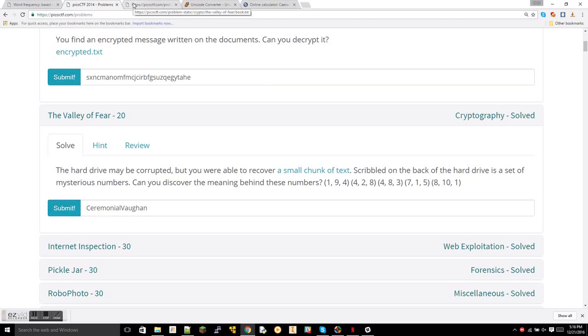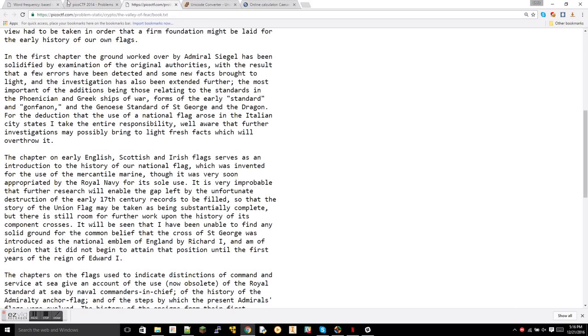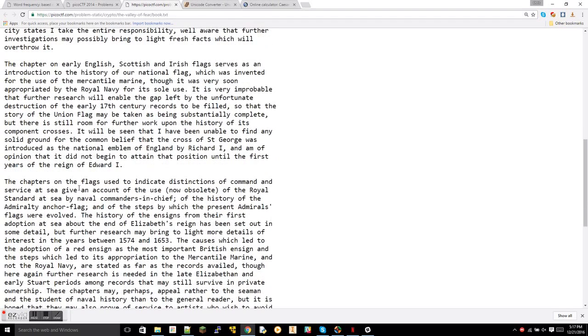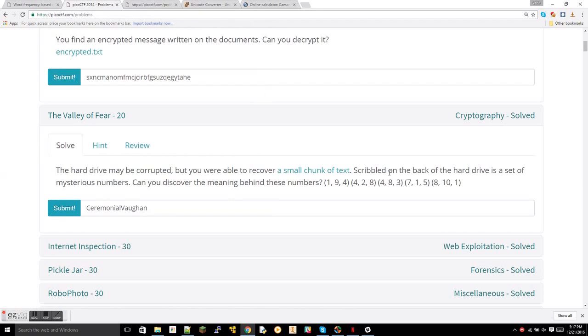So let's see, paragraph 4, line 8, word 3. Okay, which one was it? 1, 2, 3, 4, 5, 6, 7, 8. 1, 2, 3 is. The flag is. Okay, so the next two should be what it comes out to. So you guys should be able to take it away from here.